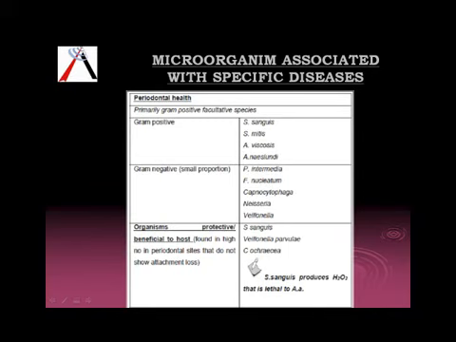Next we come to microorganisms which are associated with specific diseases. These three organisms are very important. These are the protective organisms. We have S. sanguis, Veillonella parvula, and C. gracilis. These organisms are the protective organisms, and S. sanguis produces H2O2, and this H2O2 is lethal to AA. So you can say it protects against AA.